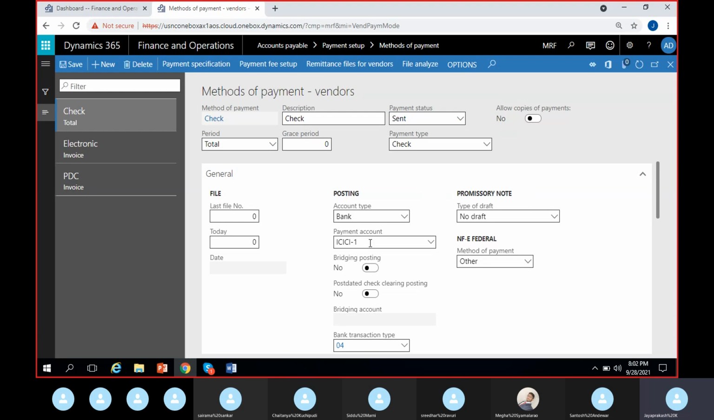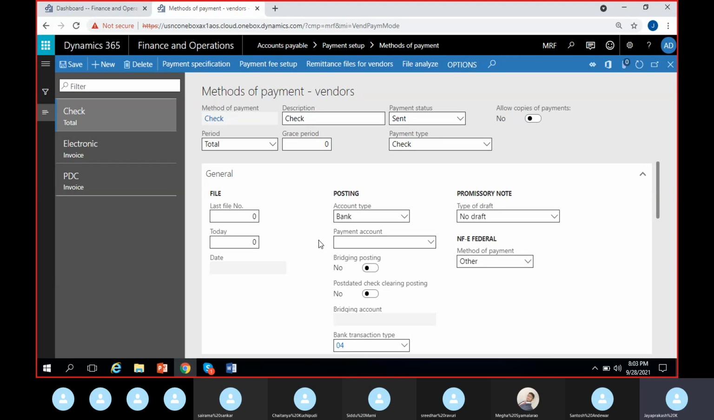Okay, so for that purpose, I can give ICICI here. So if I have multiple bank accounts and I can generate a check through any bank account, then I can leave it over. And whenever I use the method of payment as check, I can select my own bank account there. So even though I give a bank account here, I can override it at the place where I was normally creating the journal and generating the check.